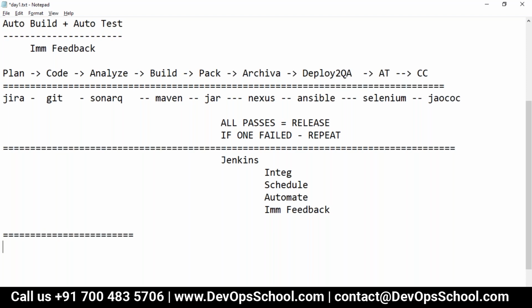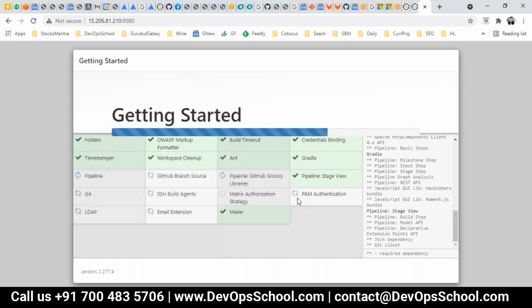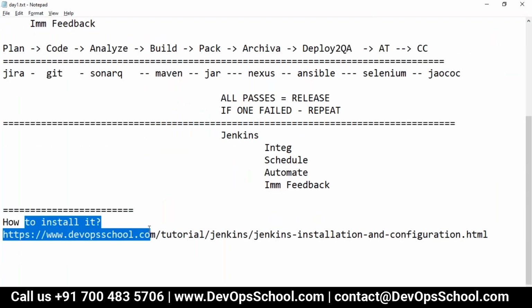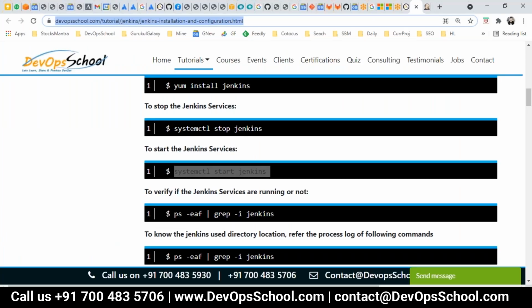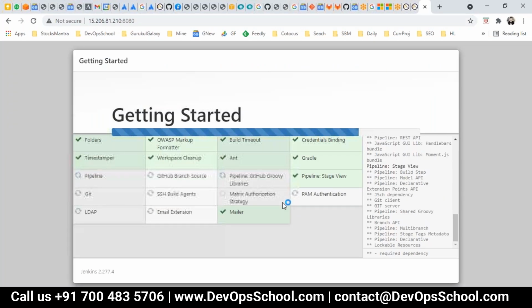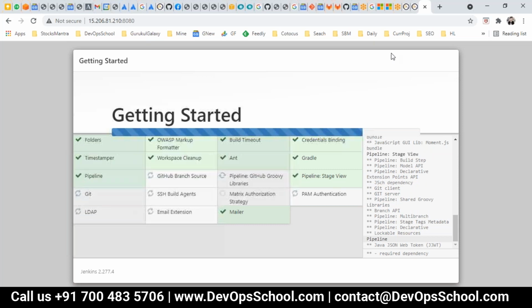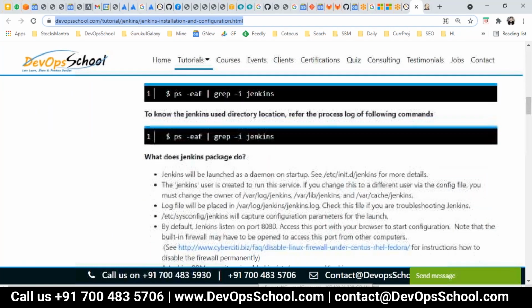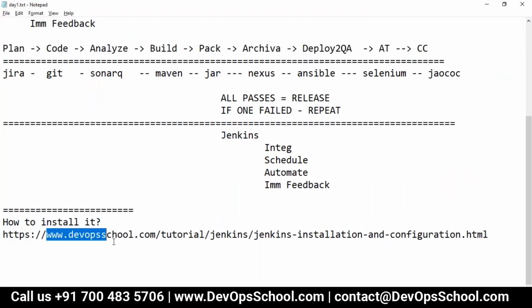Next question is how to install Jenkins. Now I am not going to install it now because before getting into this session I had already started the installation. So this is already installed now, but if you want to install it you can follow these notes and install it in your boxes. But in today's session we'll be using this one, where the installation has almost been done. Here you have detailed documents which will help you with the installation. Okay, so how to install, that is the thing.